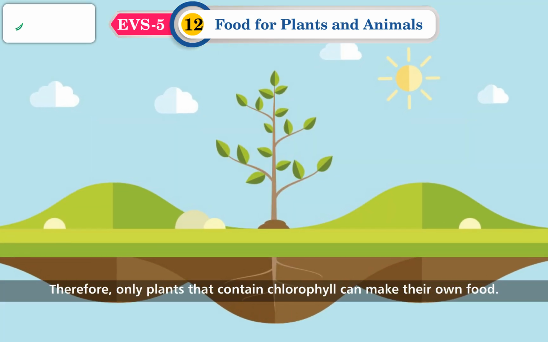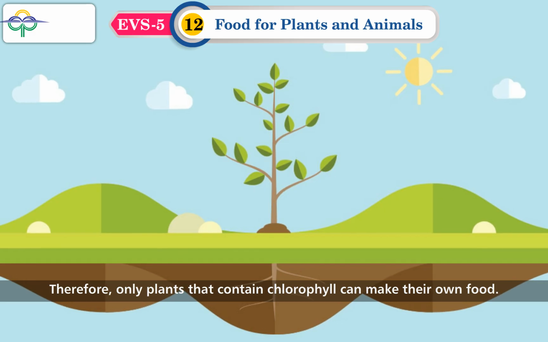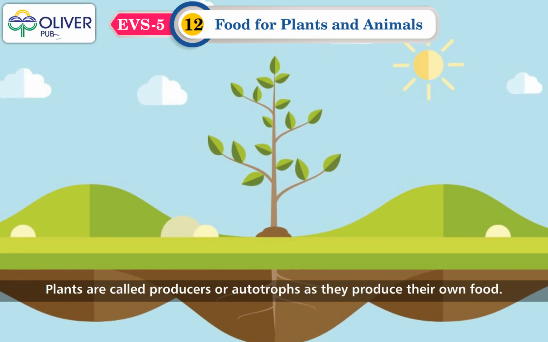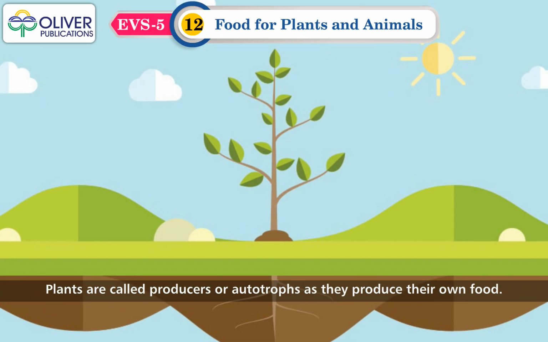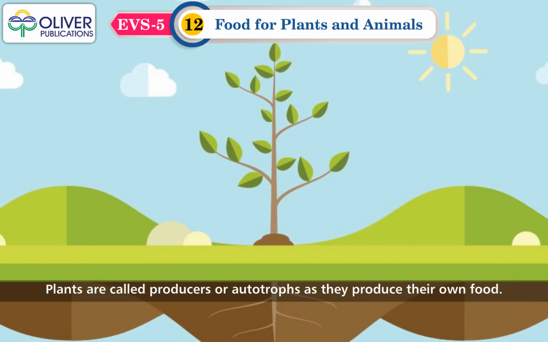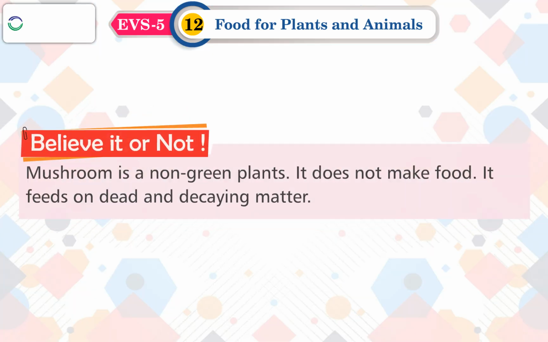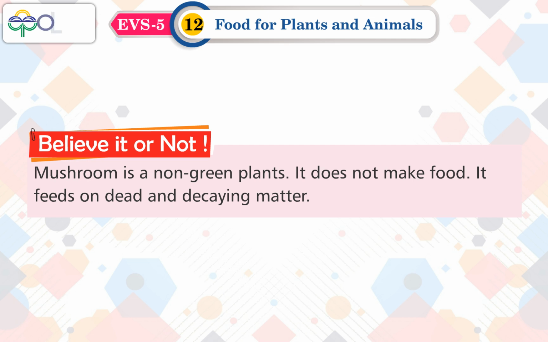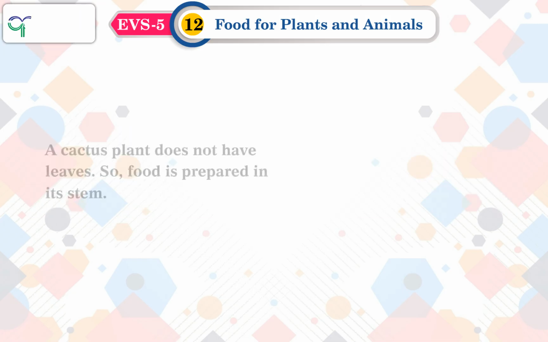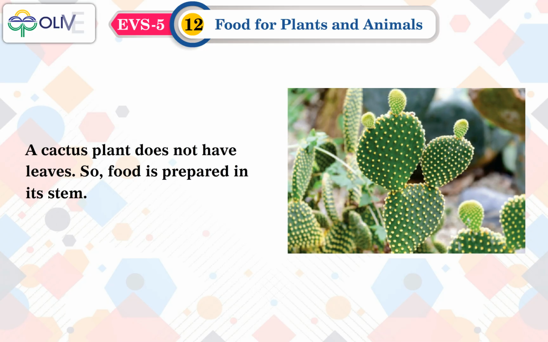Therefore, only plants that contain chlorophyll can make their own food. Plants are called producers or autotrophs as they produce their own food. Believe it or not, mushroom is a non-green plant. It does not make food. It feeds on dead and decaying matter. A cactus plant does not have leaves, so food is prepared in its stem.